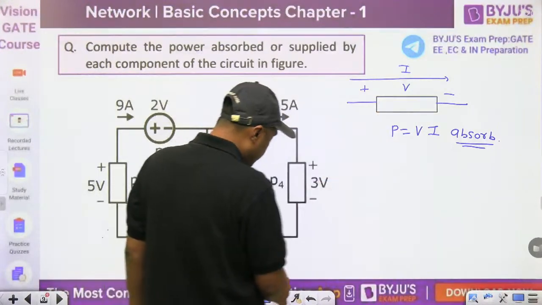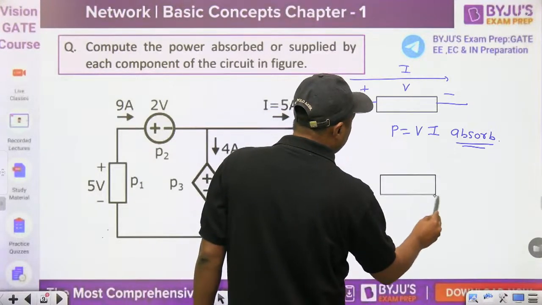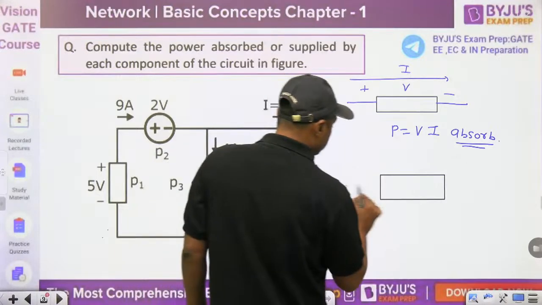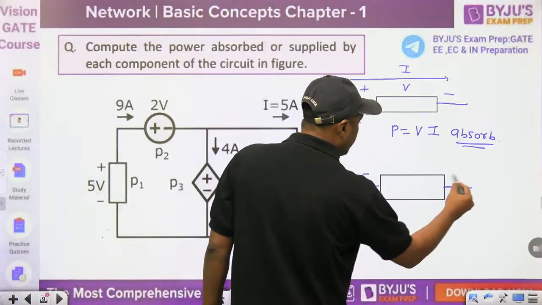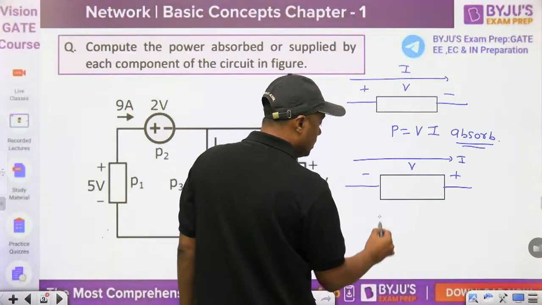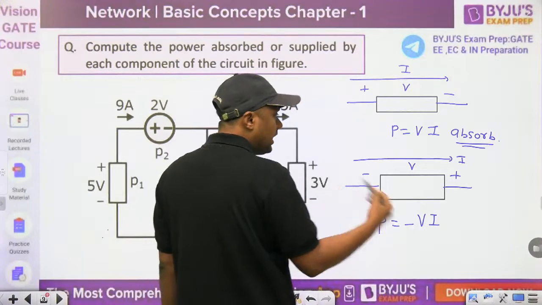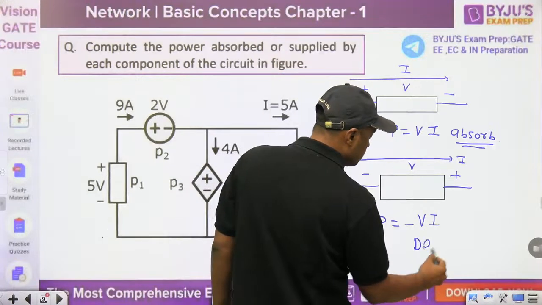But at the same time, if the current enters through the minus and leaves the plus, this is I and this is V, then the power is given by minus VI. Negative. Negative means delivered, power delivered.